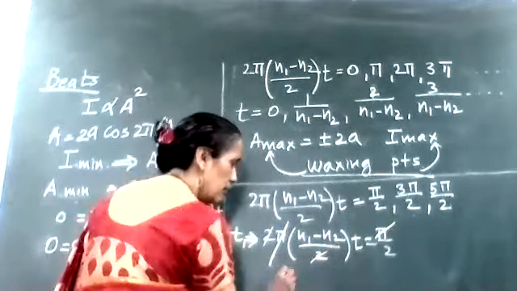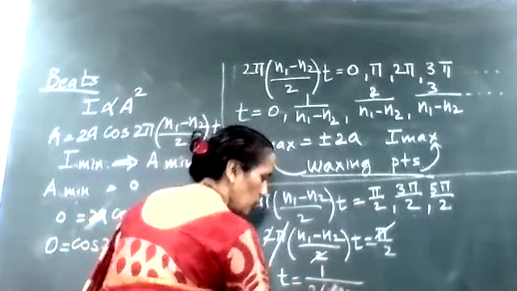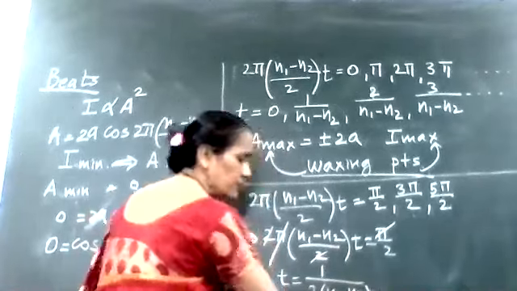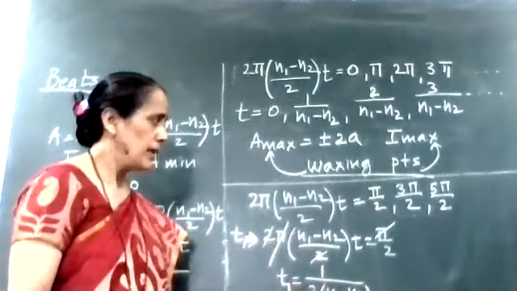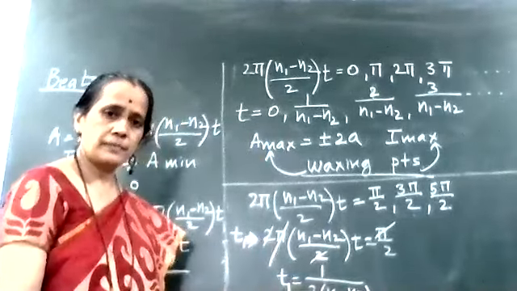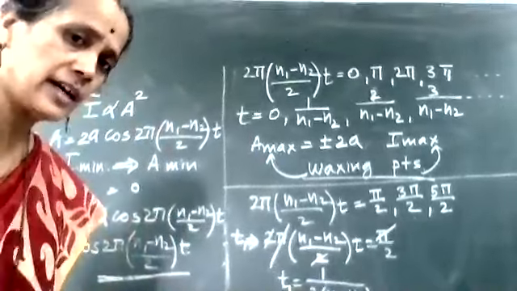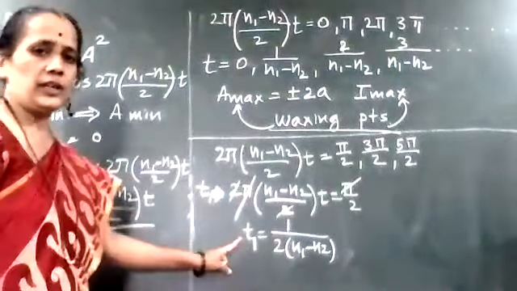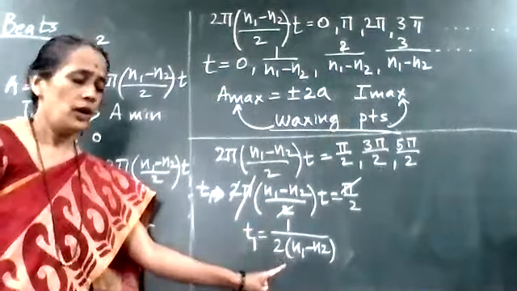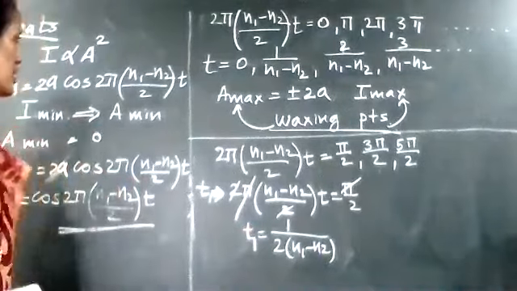And what am I getting as the value of t? t is equal to nothing but 1 upon 2 into (n1 minus n2). So this value I am going to call t1. I am getting this t1 value, which is equal to 1 upon 2 into bracket (n1 minus n2). This is my first time interval.